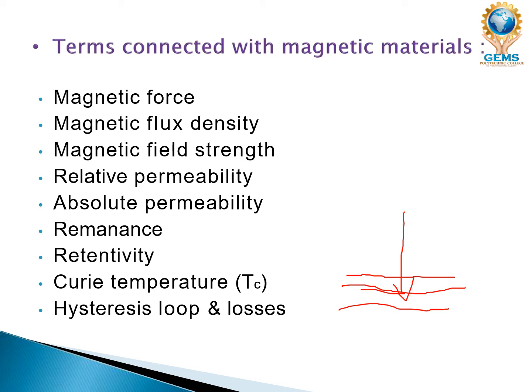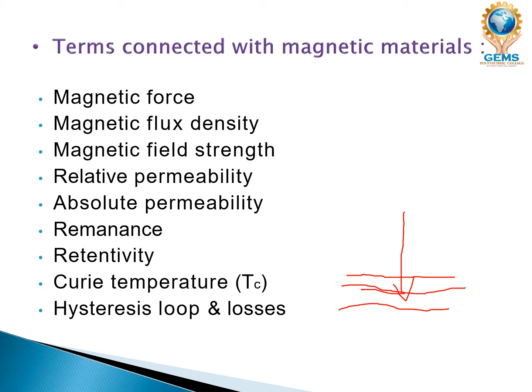Absolute permeability is the ability of anything to flow through a permeable area, where it is the ratio of the magnetic flux density to the magnetic field strength at a point in a material medium.